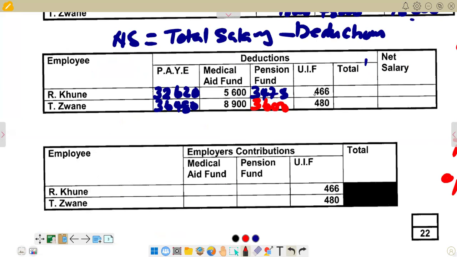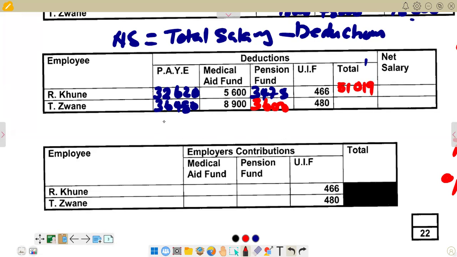Then we add now to get the totals in terms of the deductions. So for Kune, we are going to say 32,620 plus 5,600 plus 3,495 plus 466. We add all in that row for Kune. Then the total that we are supposed to get there, let's try to see. You get 51,019. So this is the total that we have.